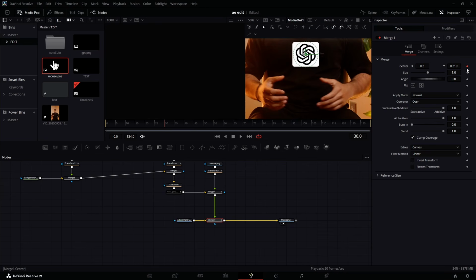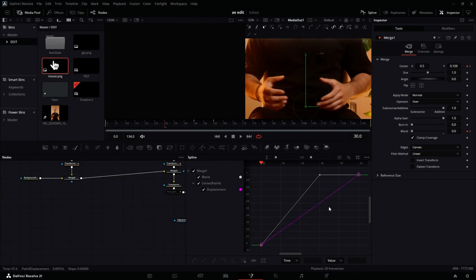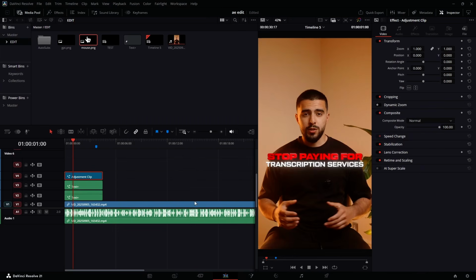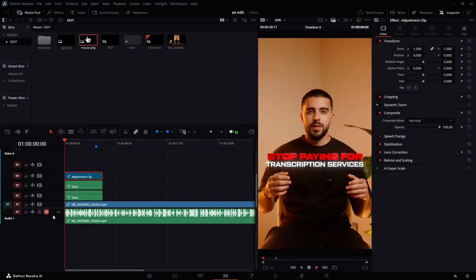So now to go back to this one, and here let's come to somewhere around frame 30. We're gonna hit the keyframe at the center X and Y, hit the keyframe here, go to maybe around frame 55, hit the keyframe, come to frame 45, hit a keyframe for this one, and then we can go back here, take it down like so, and the blend down to 0. Now go to spline, select all. Now we can go back to this one, and I think this should work now.